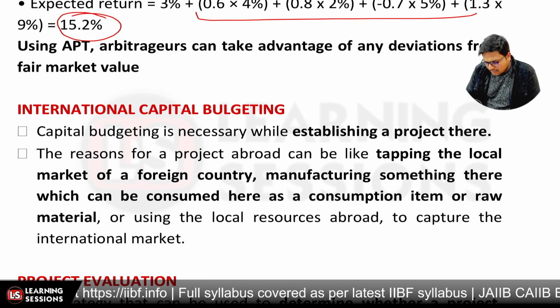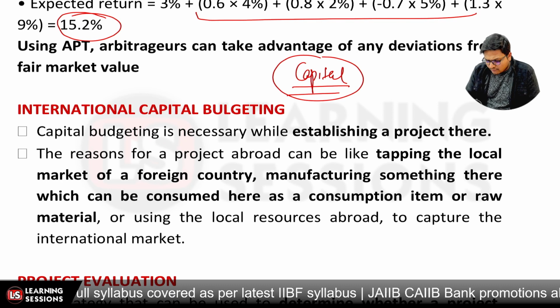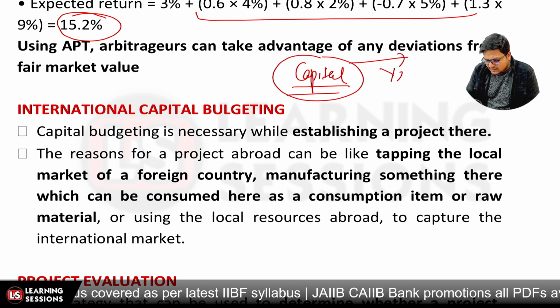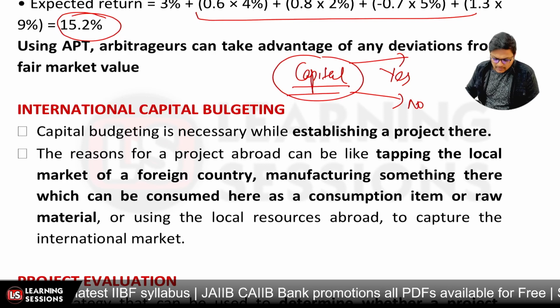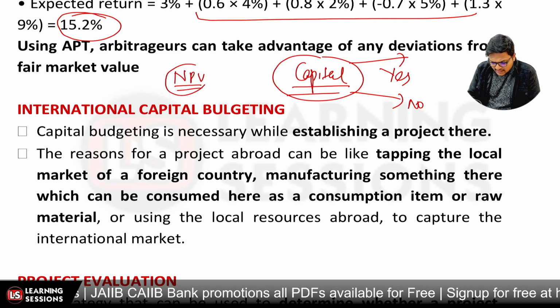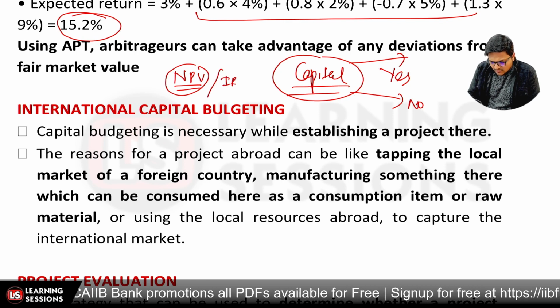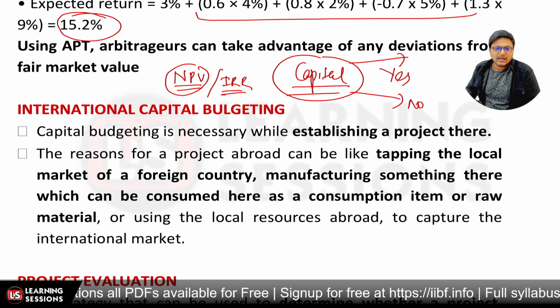Now, capital budgeting is actually required for what? It is required to decide whether we should go for this particular project or not. So that is a decision that has to be made, and we use different methods. Let's say we use the NPV, that is the net present value, or the IRR, or the payback method.